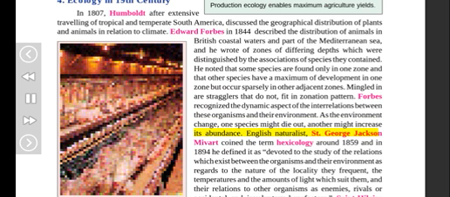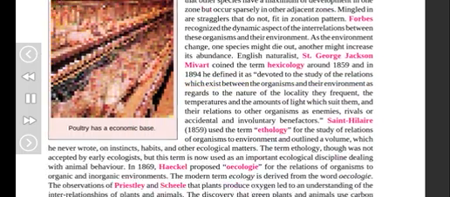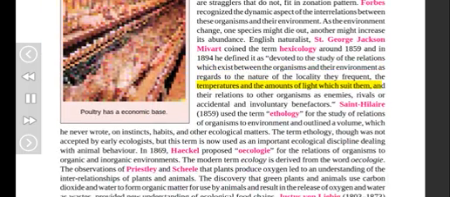English naturalist St. George Jackson Mivart coined the term hexecology around 1859 and in 1894 he defined it as devoted to the study of the relations which exist between the organisms and their environment as regards the nature of the locality they frequent, the temperatures and the amounts of light which suit them, and their relations to other organisms as enemies, rivals or accidental and involuntary benefactors.